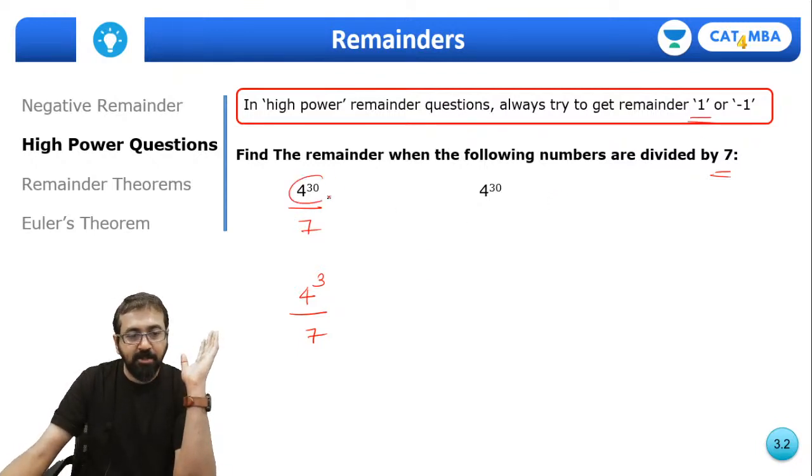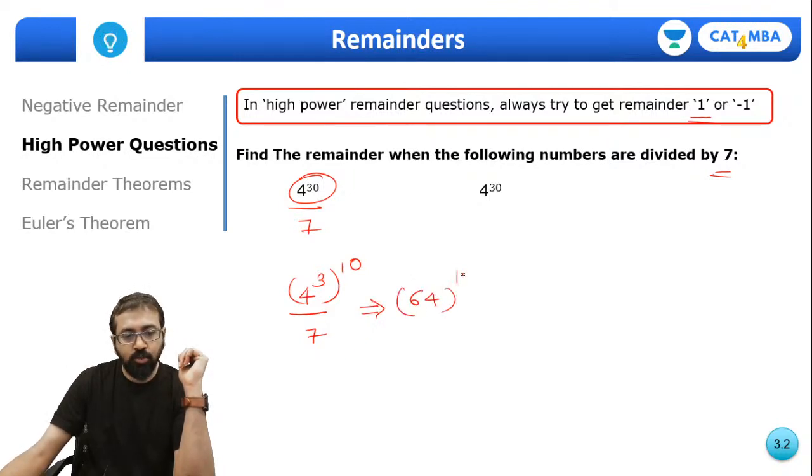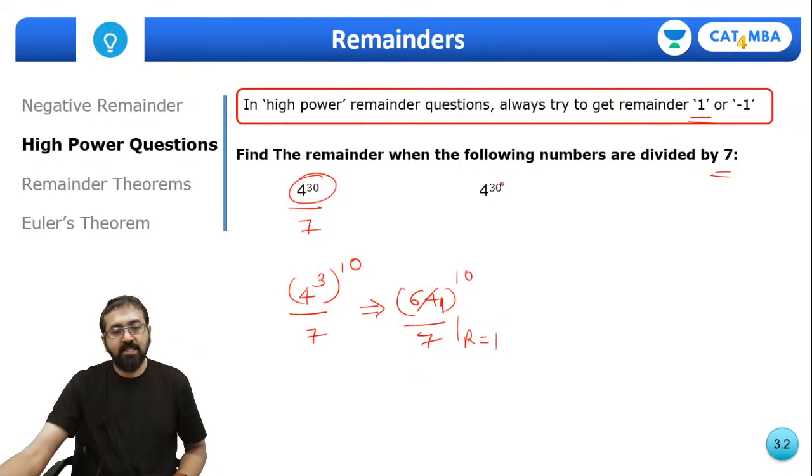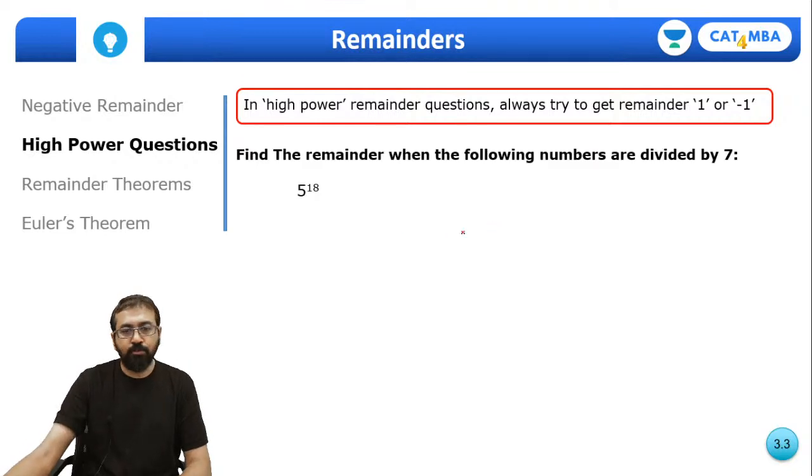So how can I represent this 4 raised to 30 in the form of 4 raised to 3? Can I say it's 4 raised to 3 whole raised to 10? So now my question is 64 raised to 10 divided by 7. Now 64 divided by 7, remainder is 1, and 1 raised to any power, remainder is going to be 1. This we have already solved. Okay, fine. So we don't need to take that. This is just repeated.